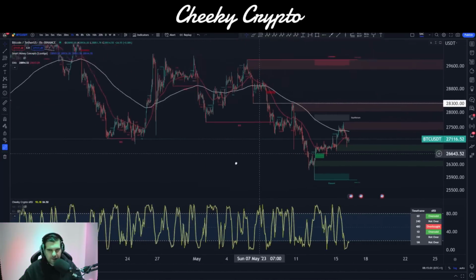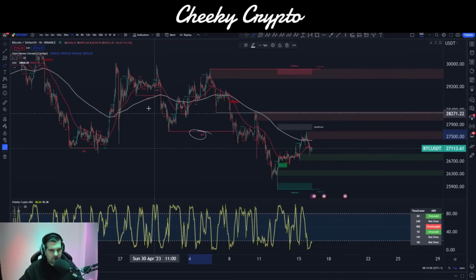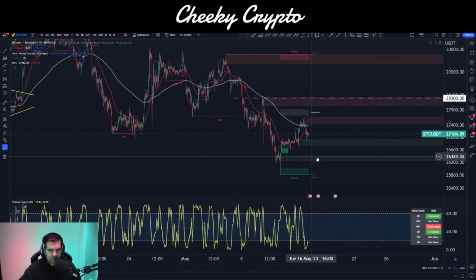Ultimately, we are still in a bearish structure overall. If I zoom out of this, we can see that we have a break of structure here, a break of structure here, a break of structure here, and over here is our change of character. So everything here is still bearish. We haven't got any kind of bullish break of structure or change of character at that level just yet. So everything on smart money concepts is aligning to the idea that we have price decreasing over a longer period of time, but there are going to be small rallies here and there because nothing moves in straight lines, as we can see in here.